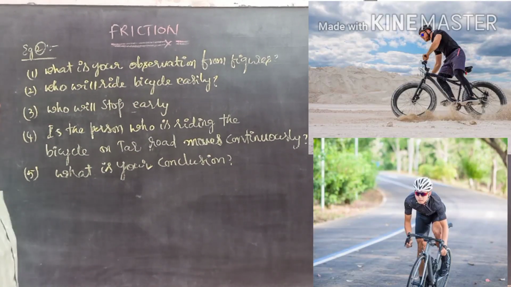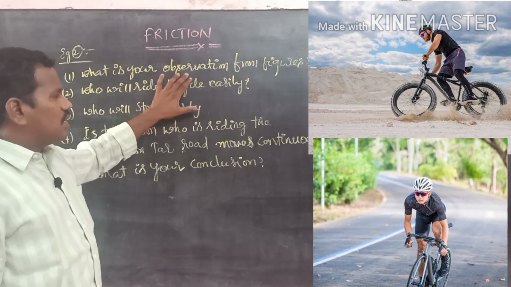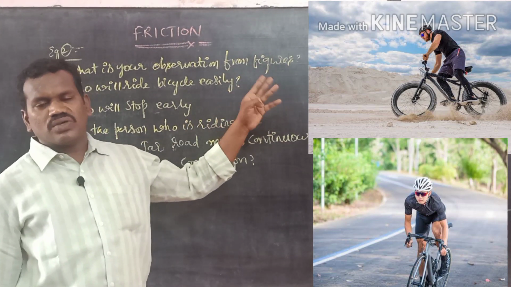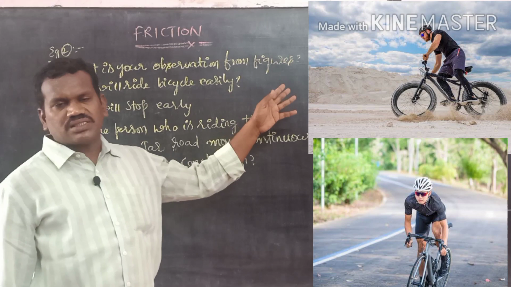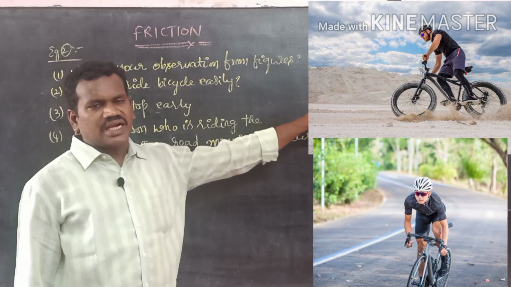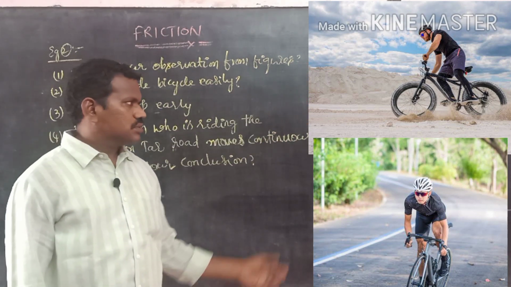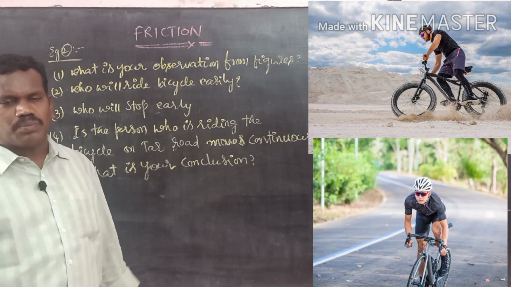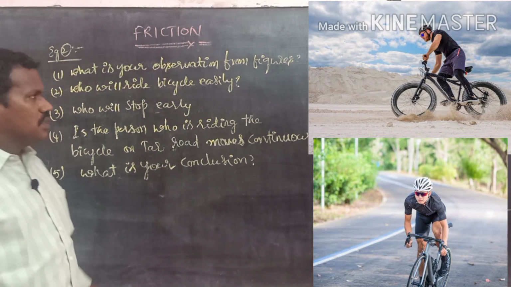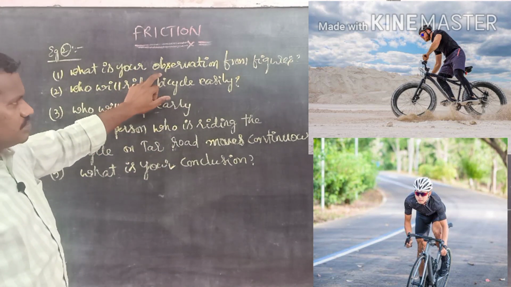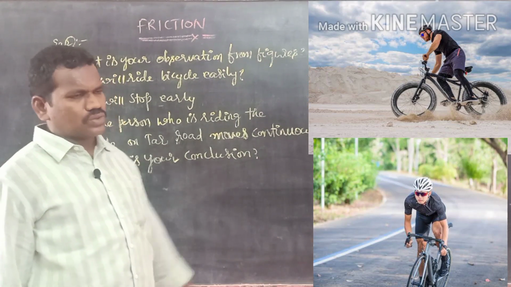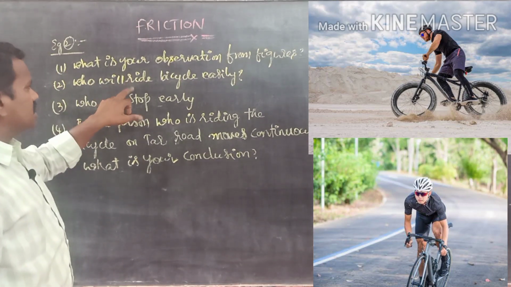See in this second example, what do you observe from the given pictures? From picture 1, we can observe a rider, the person who is riding a bicycle on sand, like a sand beach. In the second example, the person is riding the bicycle on a tar road or otherwise a cement road. That is our observation. One person is riding the bicycle in the sand, another person is riding the bicycle on the tar road. Right? Good. Now come to the second question.